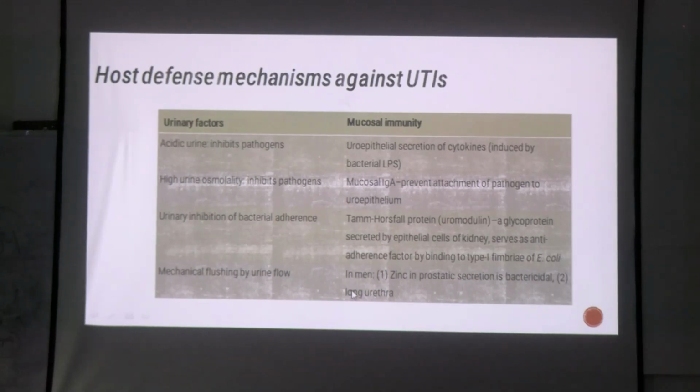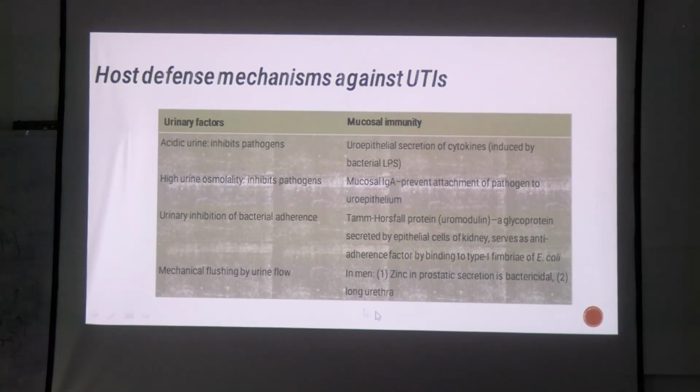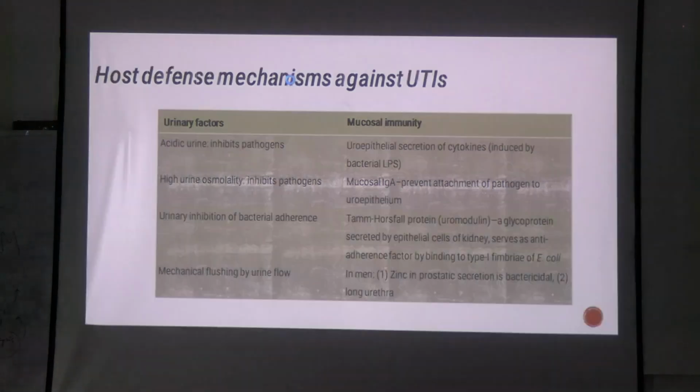And in men, we have zinc in the prostatic secretion, that will also help them. Also, a long urethra, unlike females who are more prone to UTI, okay. And there is a certain glycoprotein which is secreted by the kidney. It serves as an anti-adherence factor for E. coli, okay. These are all the host defense mechanisms for UTIs.